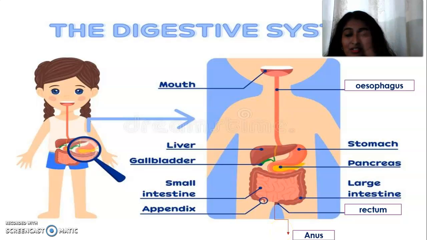That is the sequence. And the remaining organs, like the liver, gallbladder and pancreas, help in secreting juices. I will explain that later.